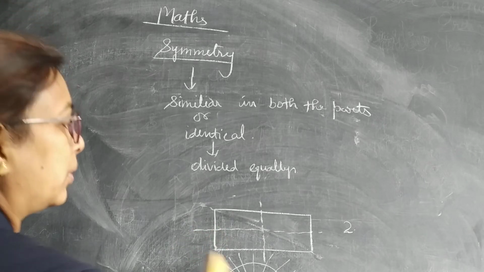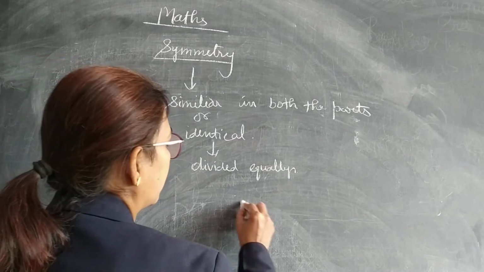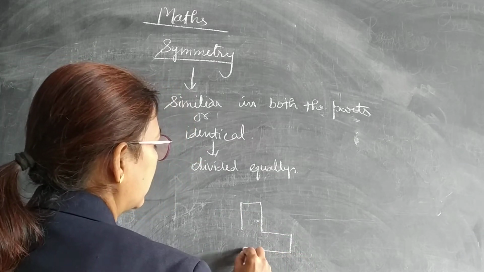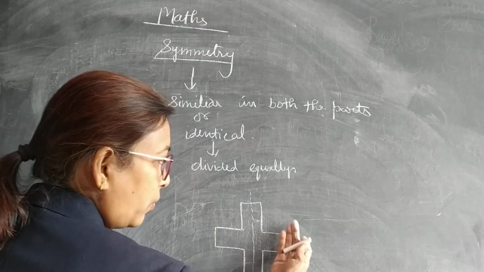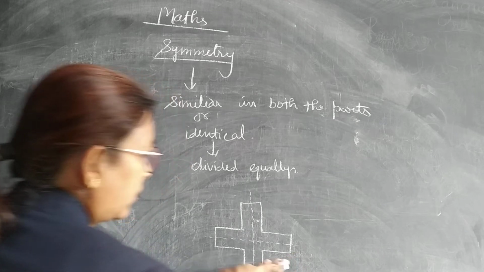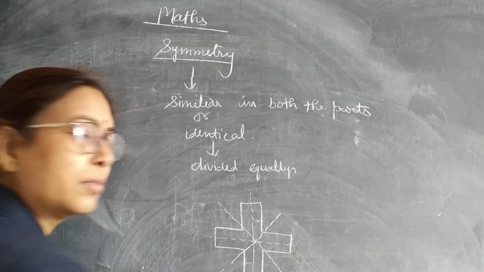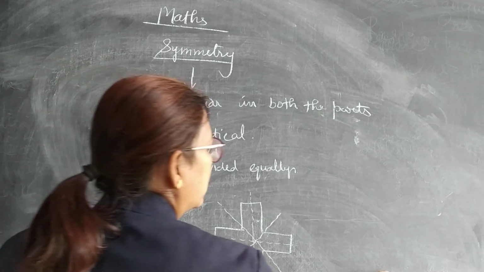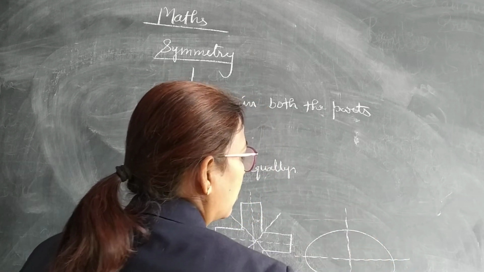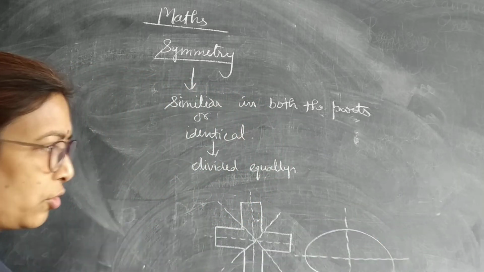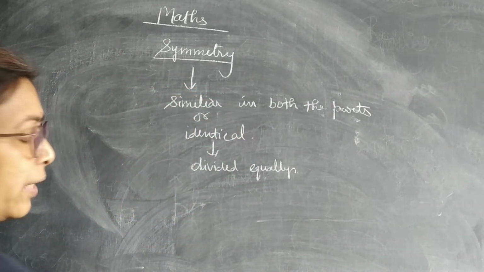So these are the line segment shapes in which we are seeing the line of symmetry. But we have some different shapes also. All of you know this is the sign of doctors, plus. You can see this can be folded, overlap on this. This can be folded, overlap on this, and diagonally also it is possible. So it has 4 lines of symmetry. Suppose we are taking an oval shape. It is possible only this way or this way, but diagonally it is not possible. So these are the lines of symmetry in different shapes, but we have some alphabets also.